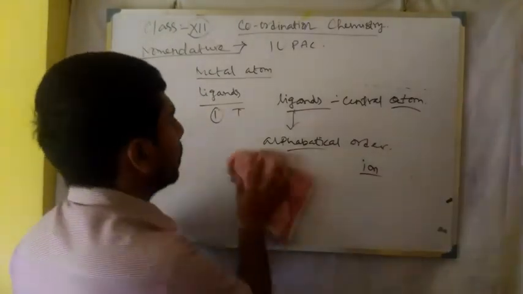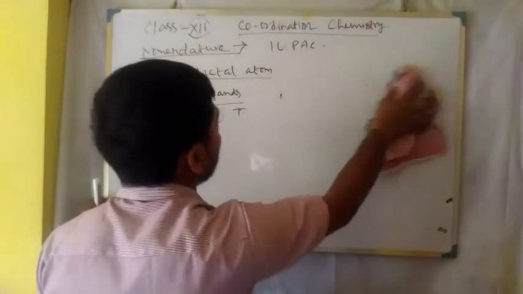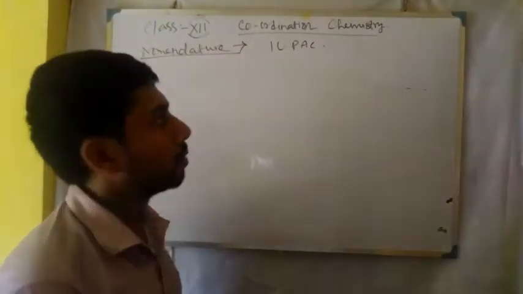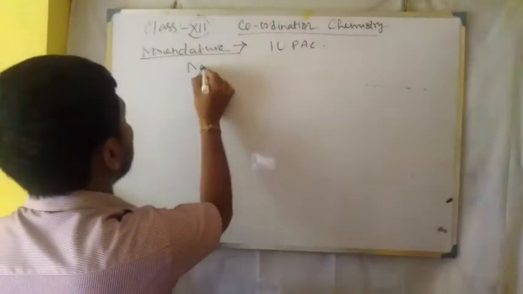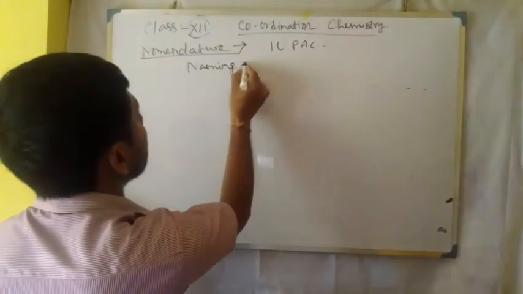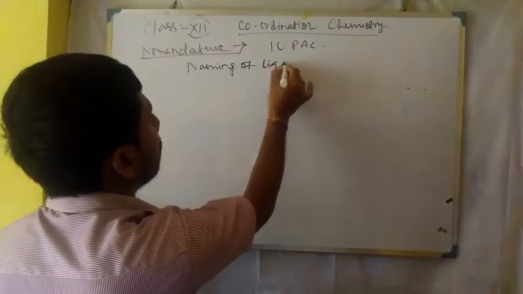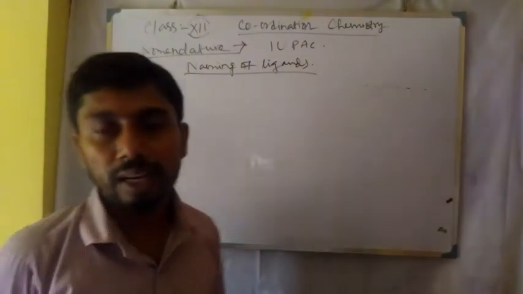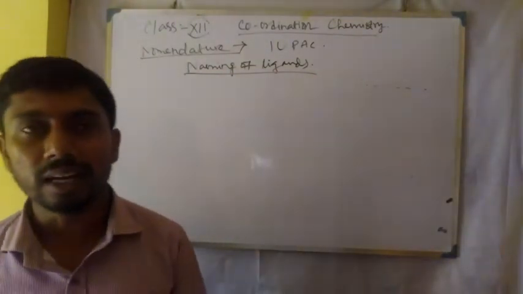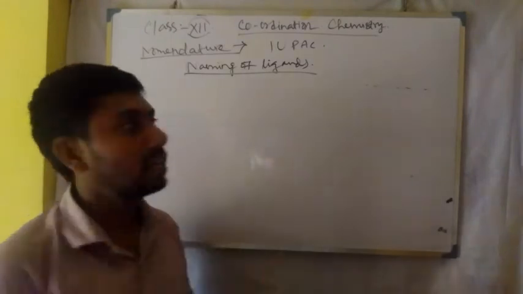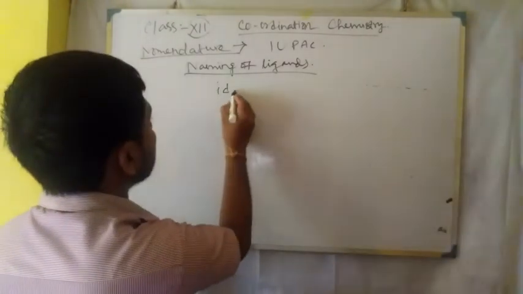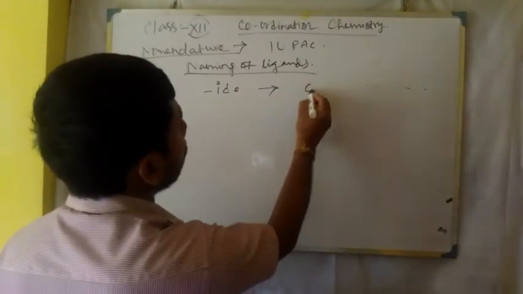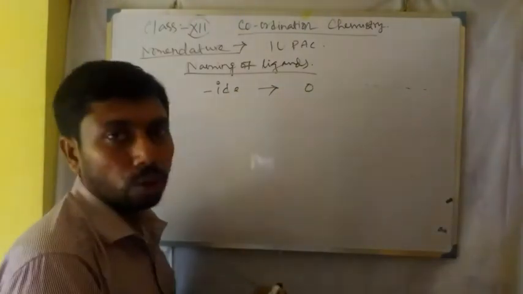Now coming to the naming of ligands. The rule is, if the general name of the ligand ends with IDE, then it will be IDO.